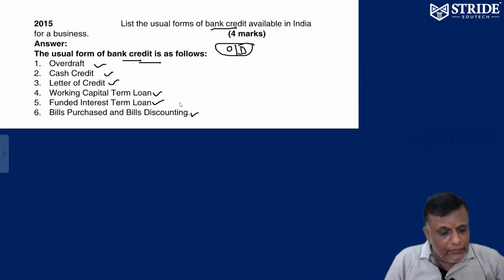Bill purchase, discount. So I have a bill receivable. I discount it with the banker. That is also bank credit. I have a bill received from the customer, I hand it to the banker. That's also bank credit. That's it.